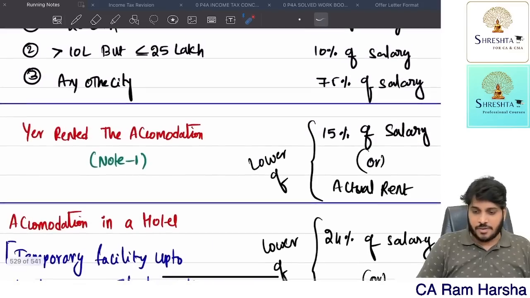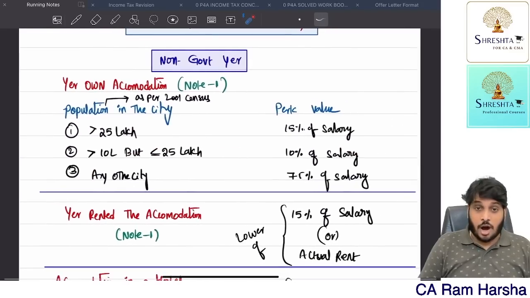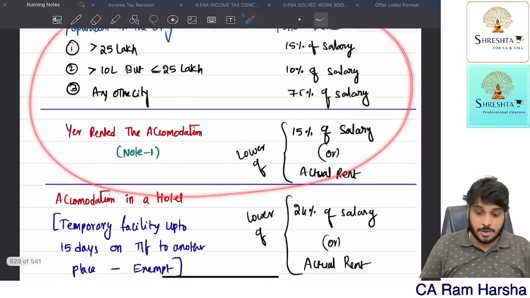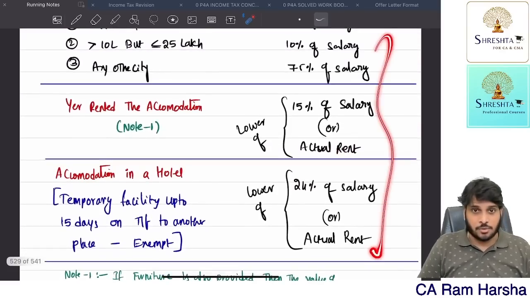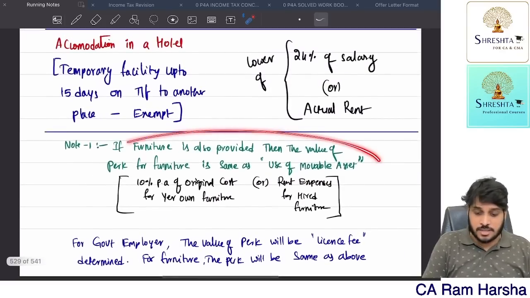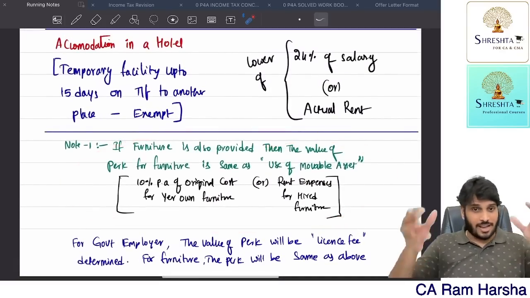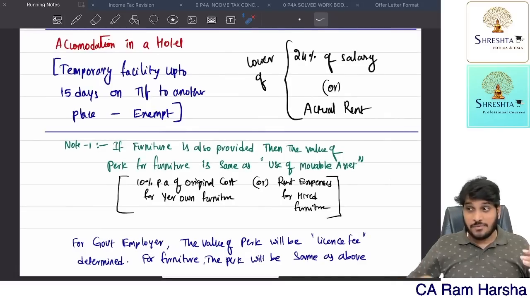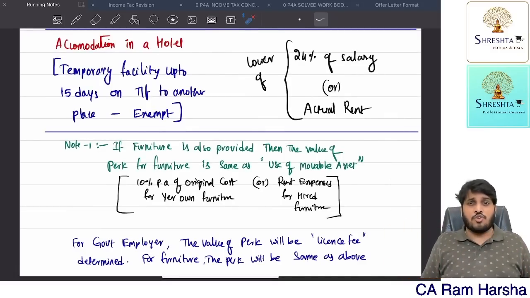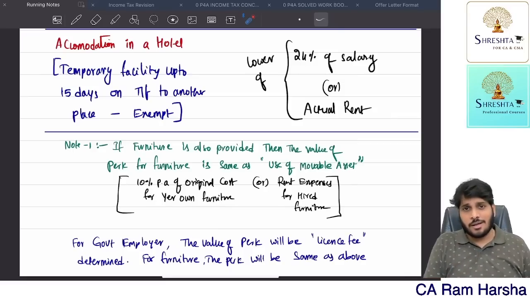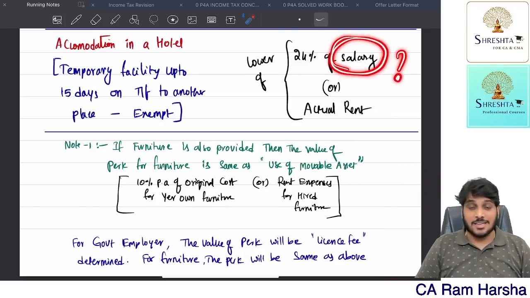So first identify the accommodation. If accommodation is given for the employee's residential purpose, this is the perquisite value. In addition to that, if furniture is also given, then this is the perquisite value. Now calculate the perquisite like this. If the employee repaid the company some amount monthly, reduce that. The balance amount is the benefit, tax it. Simple. Accommodation provision over.